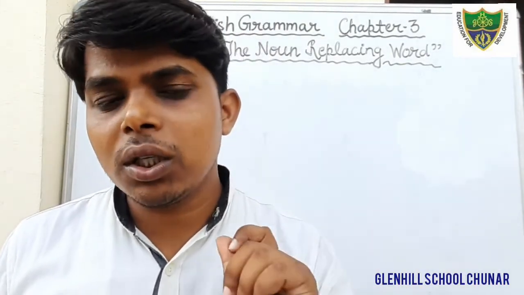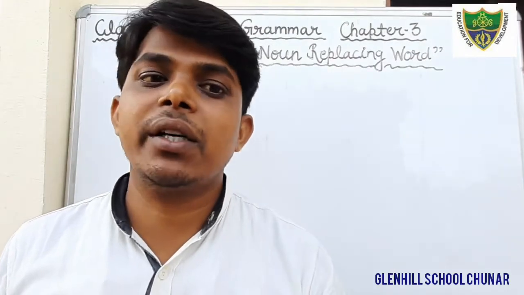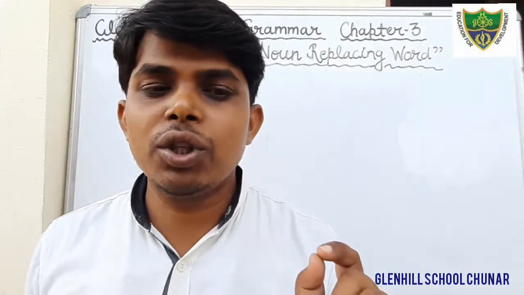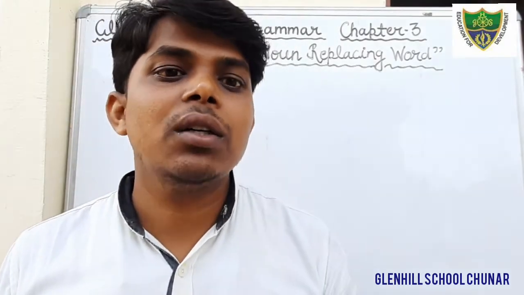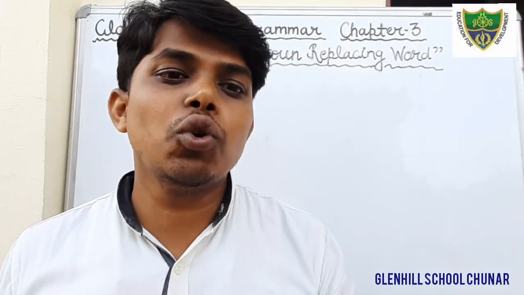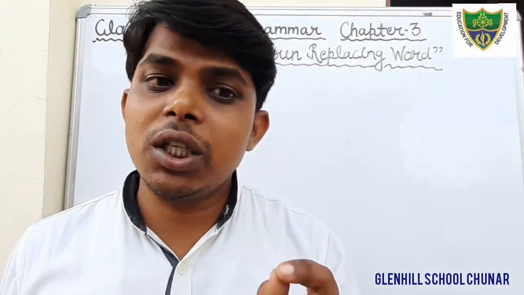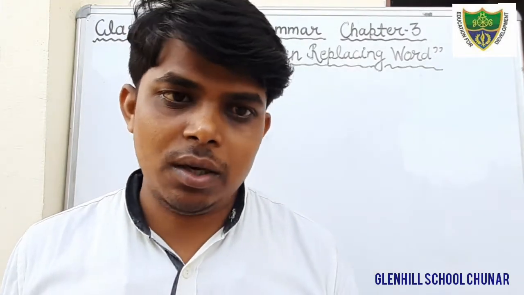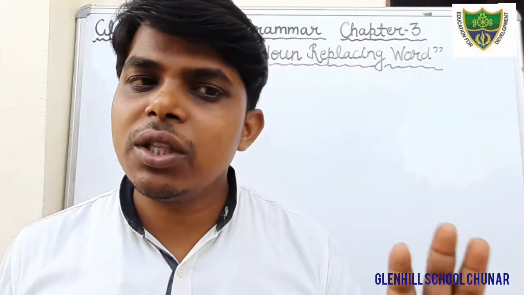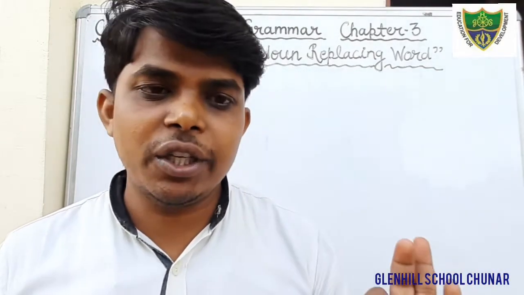We use the word that for singular, but it shows distance. We use the word these for plural, and it shows nearness. We use the word those for plural, but it denotes the thing that is far from us. So I think you all have understood what the demonstrative pronouns are.